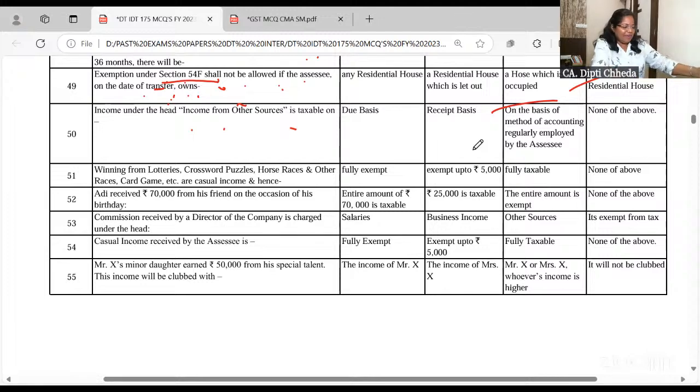Okay, right, chalo. So pay attention to the explanation I am giving so that you are able to do it.